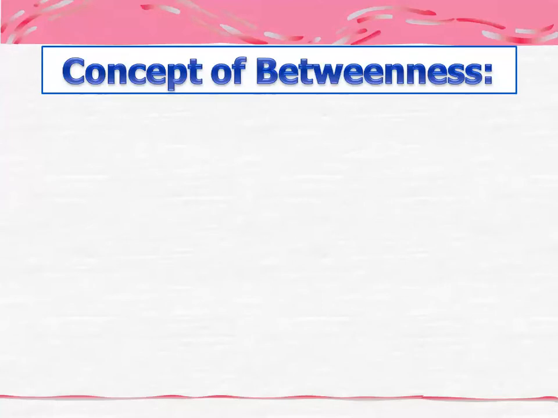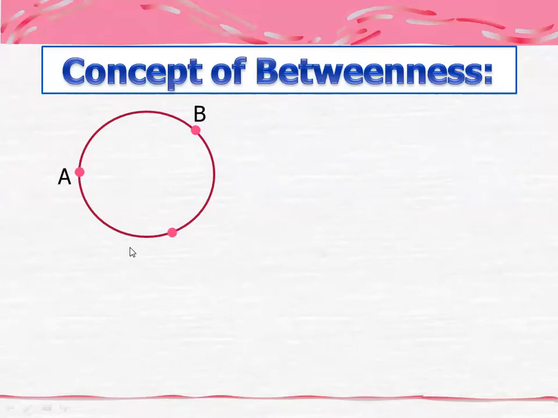So what does it mean, the concept of betweenness? Consider this figure. This is a circular figure. This is not a straight line. Please do not think that this is a straight line. This is a circular line, and on this circular line there are 3 points. If you name them, this is point A, this is point B, and this is point C.